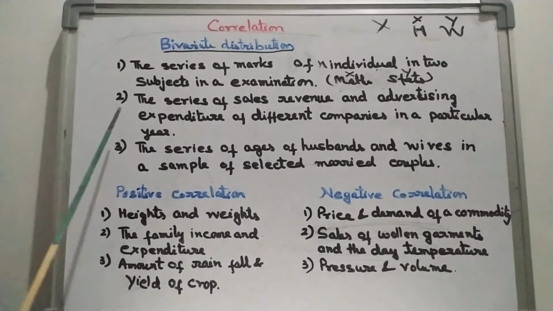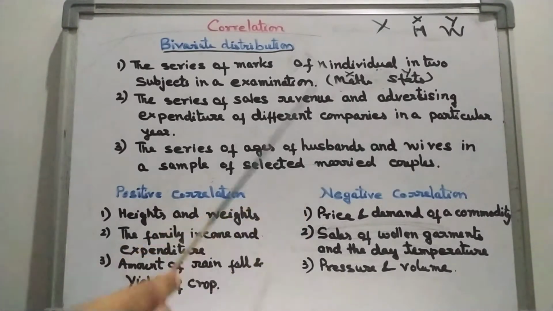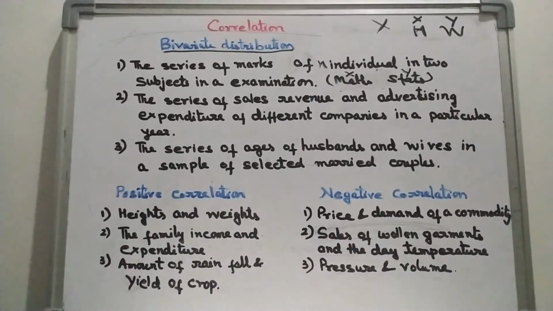Now look at the second example, the series of sales revenue, that is, the profit from the sale, and advertising expenditure of different companies in a particular year. If they spend more money on advertising, whether the sale is increasing or decreasing, we can check by the correlation method. So we can find the correlation here. This is also a bivariate distribution.